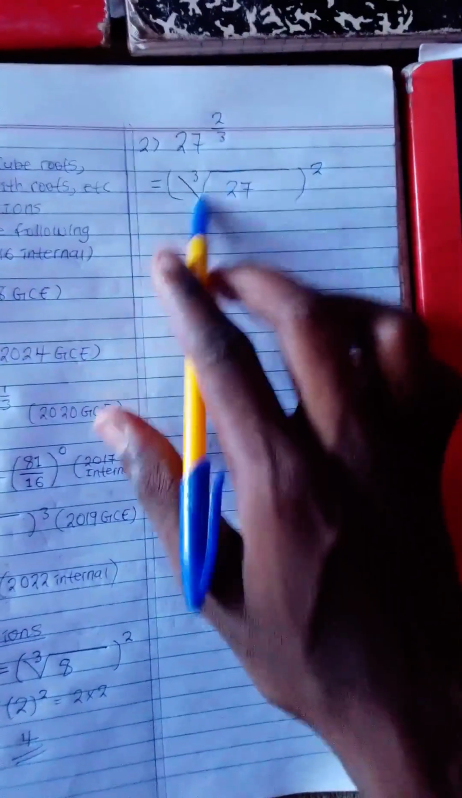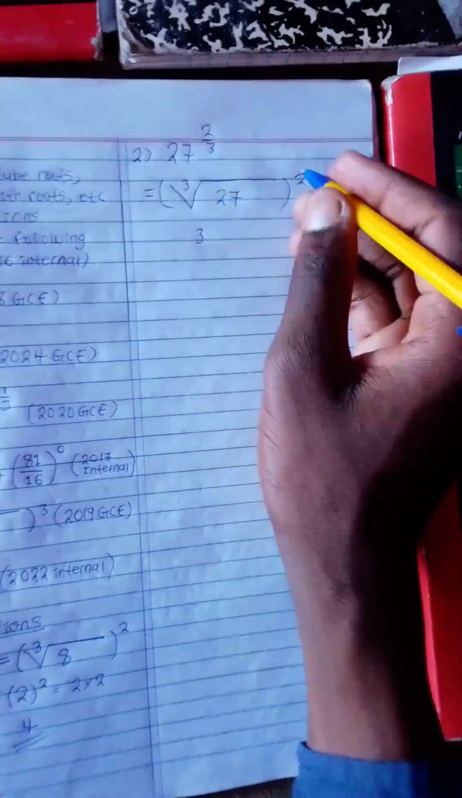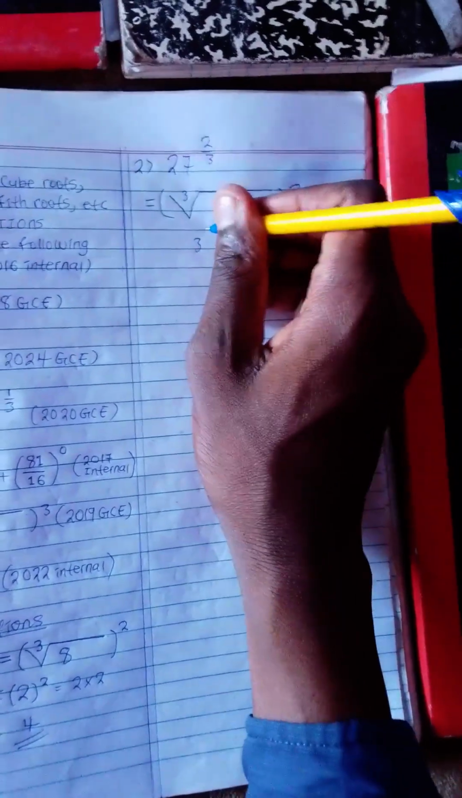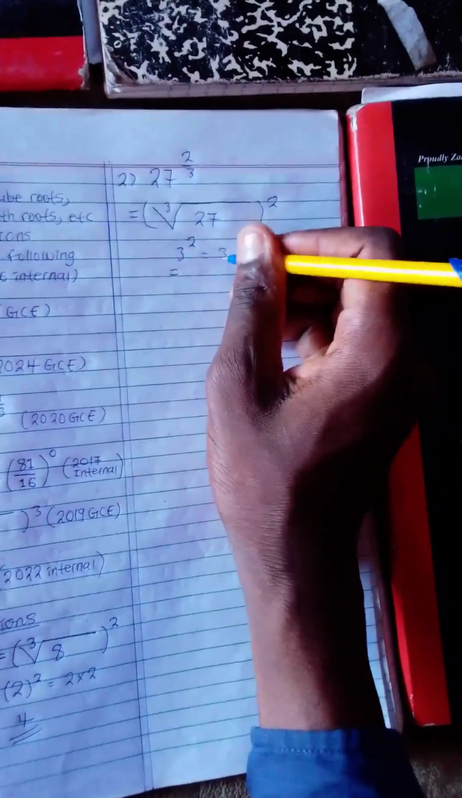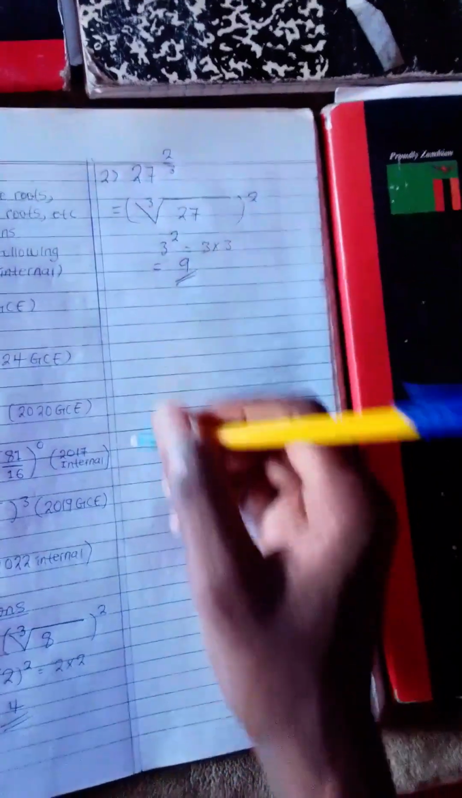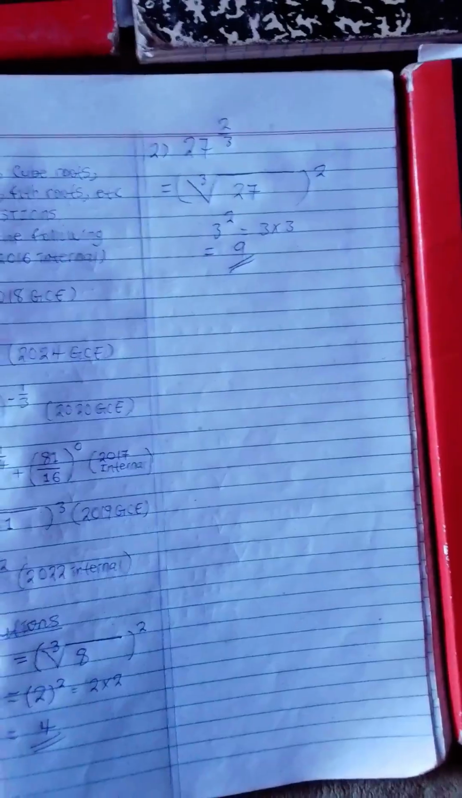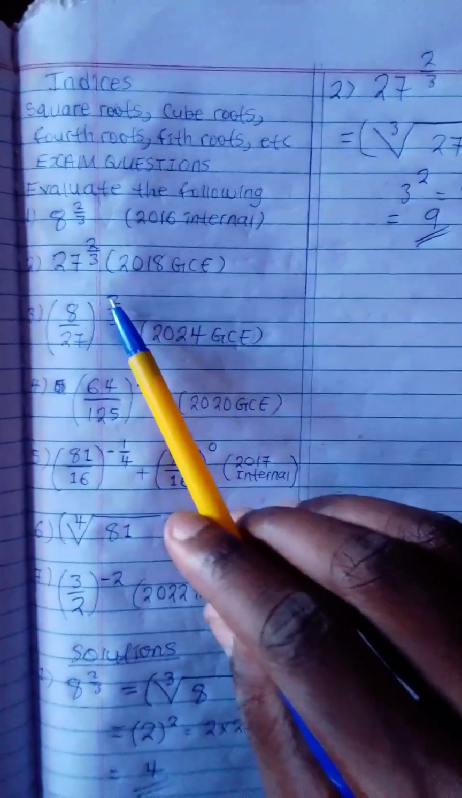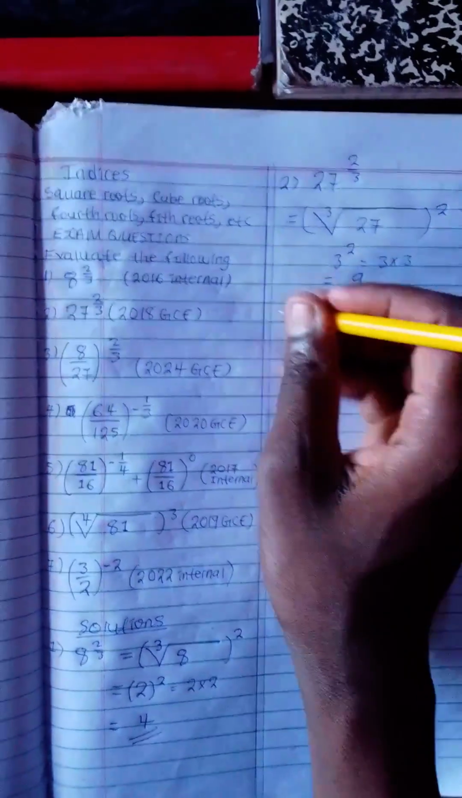So everything inside here is representing 3. So we are going to have 3 here, and then this 2 will come there. This is the same as 3 squared, and you know that 3 squared is equal to 3 times 3, which gives us 9. So the final answer is 9. So don't fail any question like this. And remember, this one was from the 2018 GCE exam also. Then let's go to question 3.